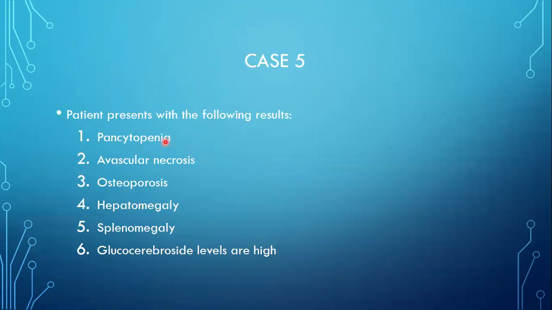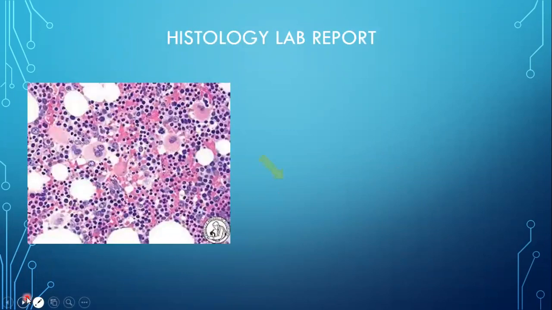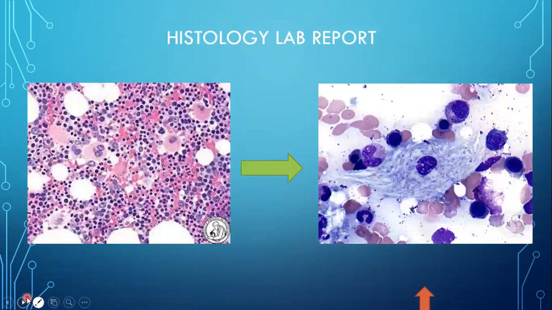Pancytopenia. Now, pancytopenia means a lot of blood cells are abnormal. I'm sorry, they might be low, very low. So RBCs are low, WBCs are low, platelets are low for this person, and then you have all these other conditions. Now, for the solution, if you notice here, glucocerebroside levels are high. So that can give you a clue that this disease is called Gaucher's disease.